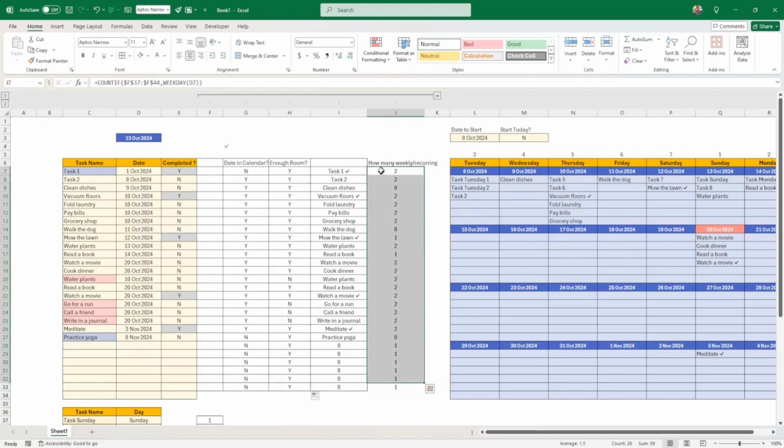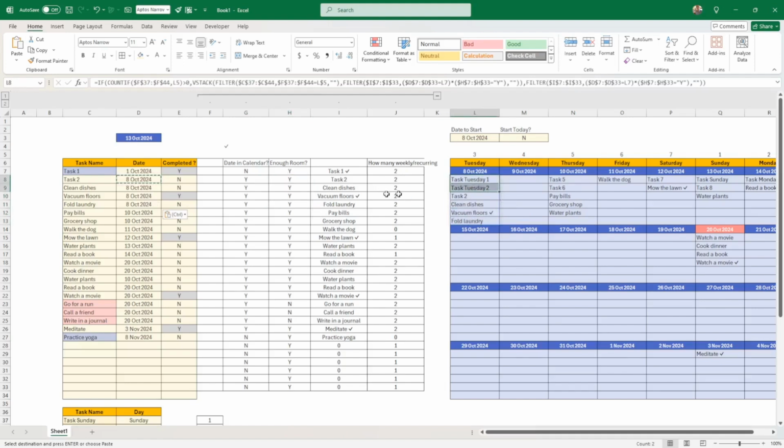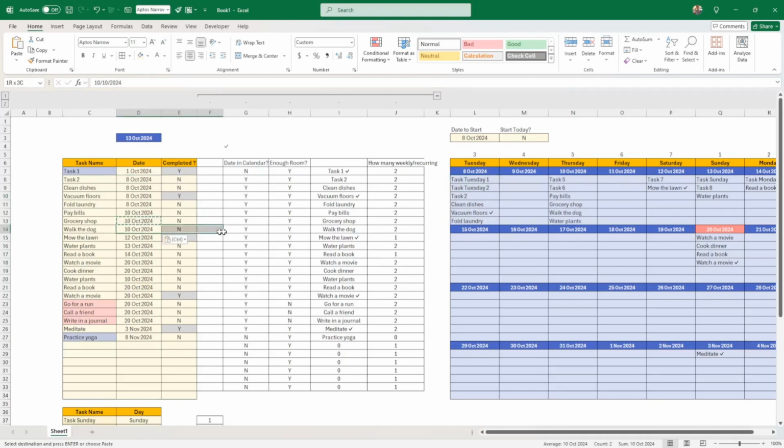I will explain that a bit more thoroughly once I fix this. So let's just check. All right, so we have, for instance, the 10th. Let's just go back to the 8th actually. For the 8th, I'm just going to put more 8s here. 8, 8, 8. Now we have enough room. Yes, yes, yes. There's 4 here. And then we have the 2 Tuesdays. So it's still found that there is enough.